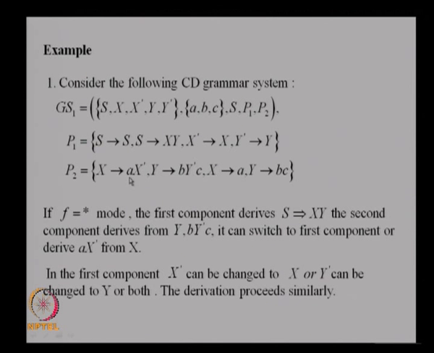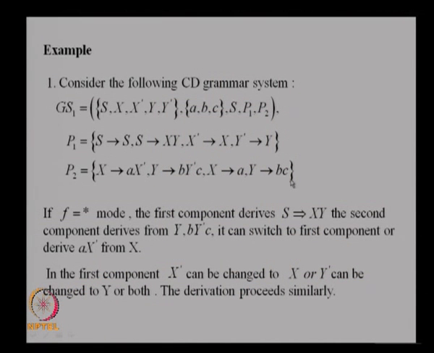So, one A will be generated, one B will be generated, one C will be generated. Now, after applying 2 steps, you go back to the first component, change the X dash to X, Y dash to Y. So, 2 steps are over here, come back, again generate 1 A, 1 B and 1 C, go back and so on. This you can continue, and every time you come to the second component, 1 A, 1 B and 1 C will be generated, and when you go to the first component, X dash and Y dash will be changed into X and Y.